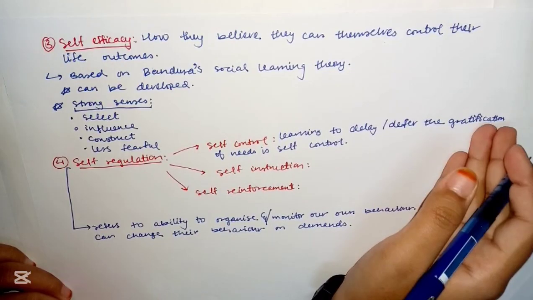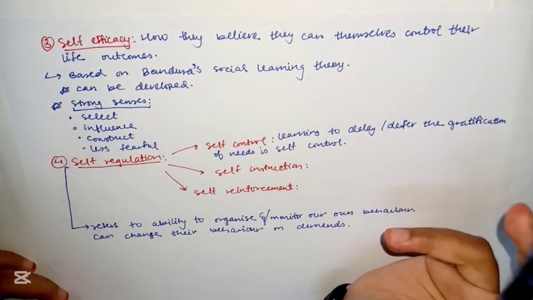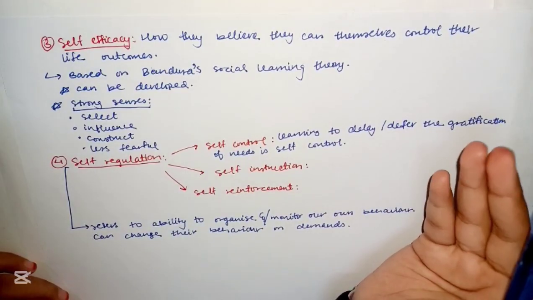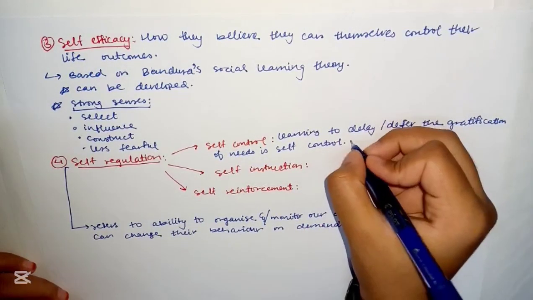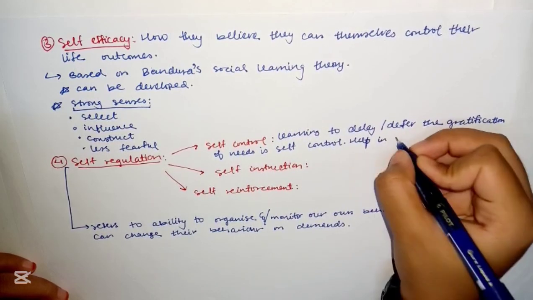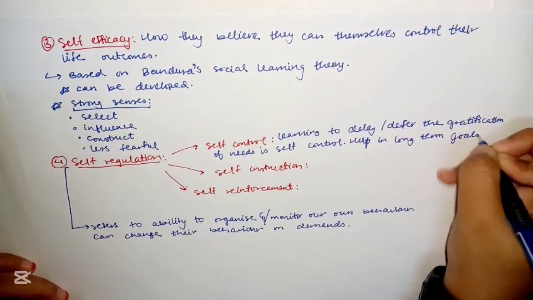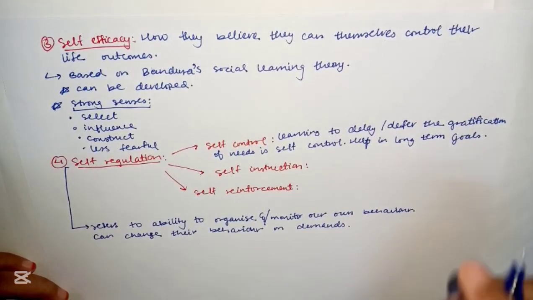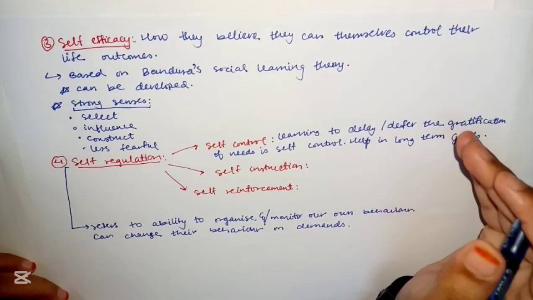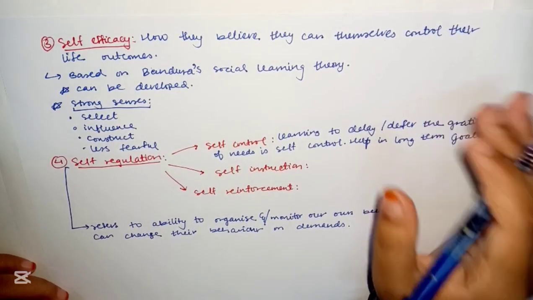Learning to control yourself and not be in a hurry for that need. Alright? That comes in self-control. They help in fulfillment of long-term goals. Alright? Next, observation of our own behaviors is one of them to control.